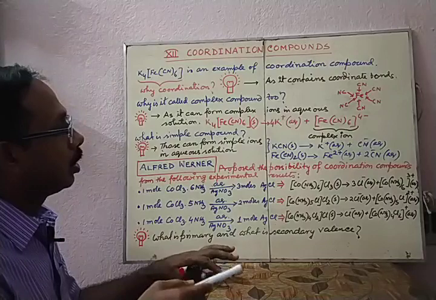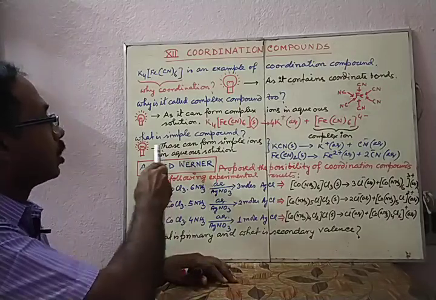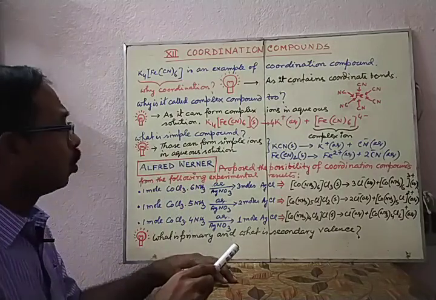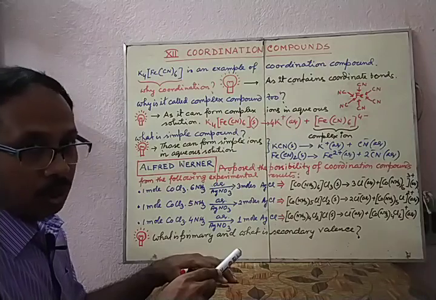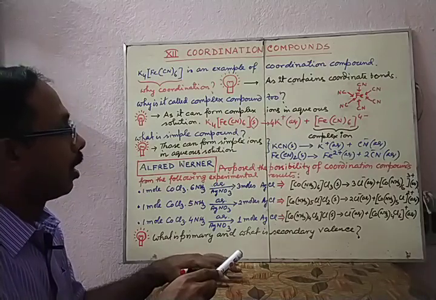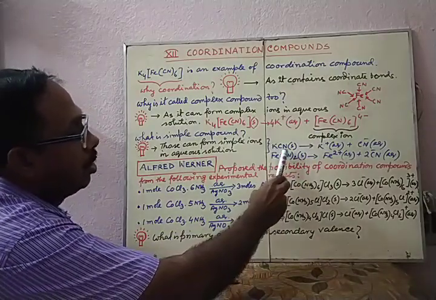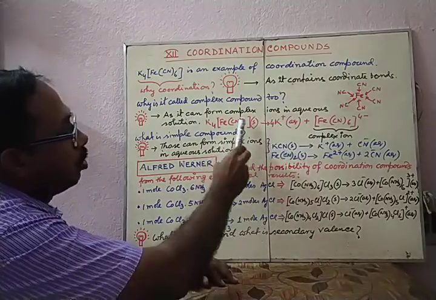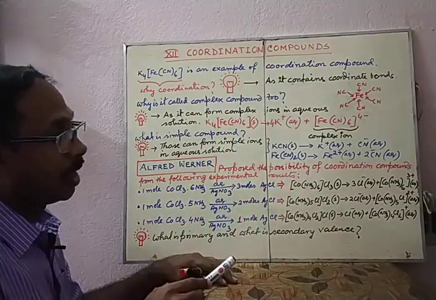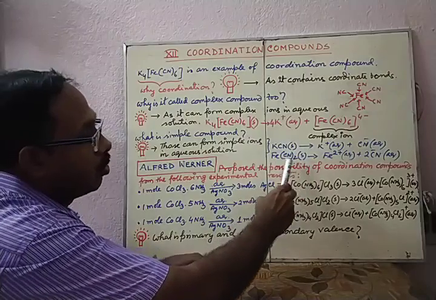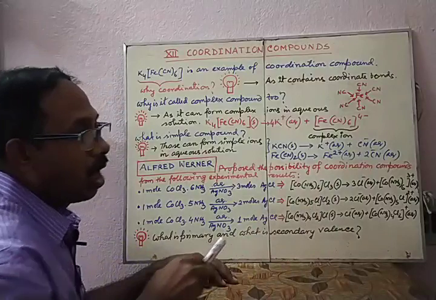Now the question comes, what is a simple compound then? Simple compounds are those that form simple ions in aqueous solution on dissociation. They cannot form a complex ion of this type, like potassium cyanide, which is a constituent of potassium ferrocyanide, and iron cyanide, ferrocyanide. When given in aqueous solution, they get dissociated into simple ions.